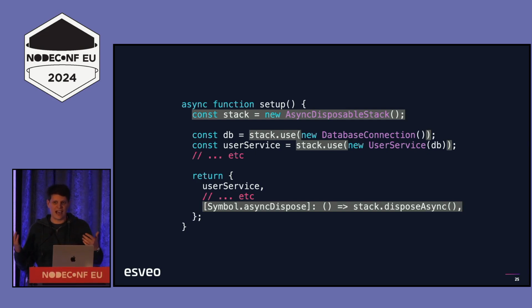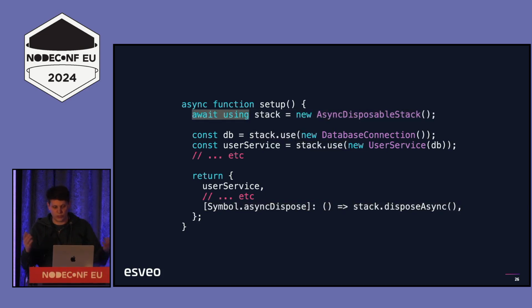However, we have now run into the same problem that we had right at the very start that someone over here mentioned, where if an error happens somewhere while we're creating the user service, say, nothing will get disposed because right now we aren't using this using syntax.